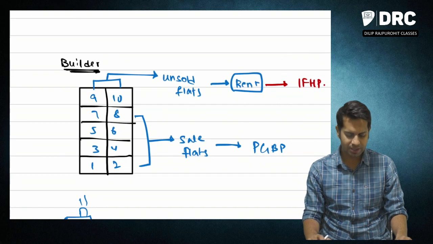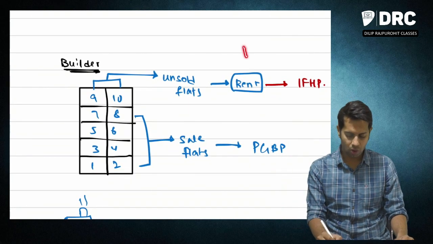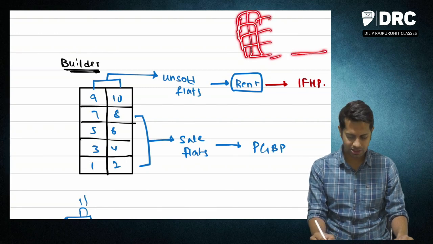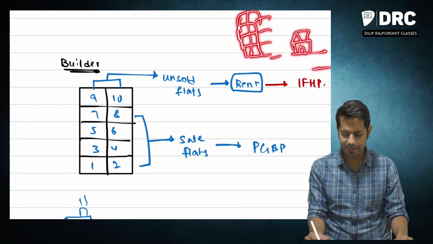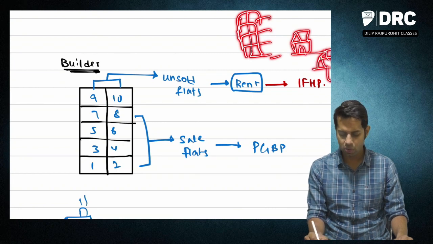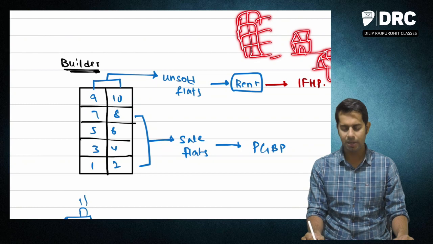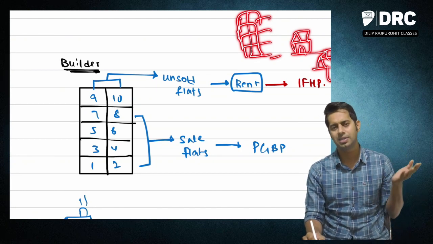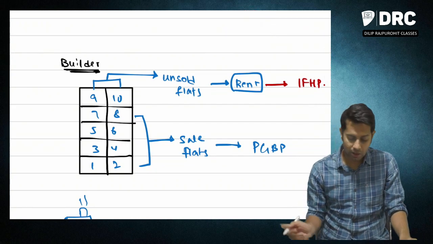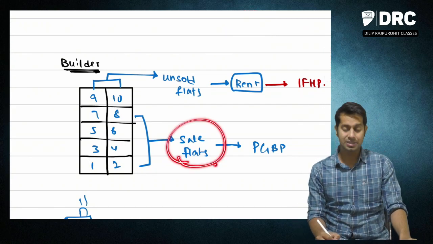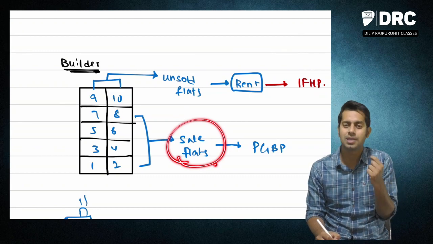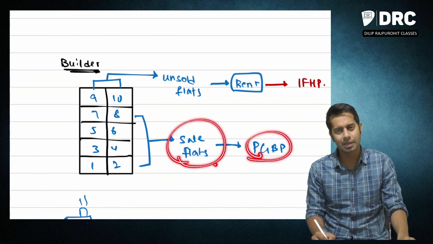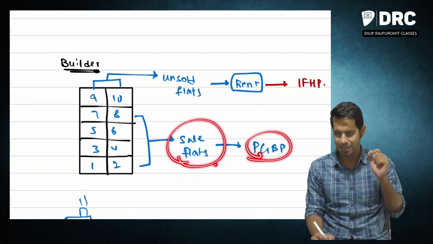Now, let us take one beautiful example wherein there is a builder. So what does a builder do? Builder is going to do construction, and whatever houses or flats, etc., he has constructed, he is going to sell them. He is going to do construction activity, construct some buildings, flats, etc., and he is going to sell those things. In such cases, whatever income he is earning by sale of flats will go under the income from PGBP, that is income from business and profession.